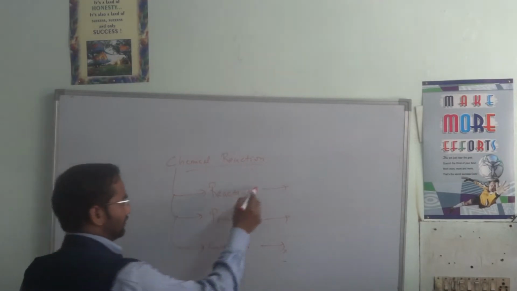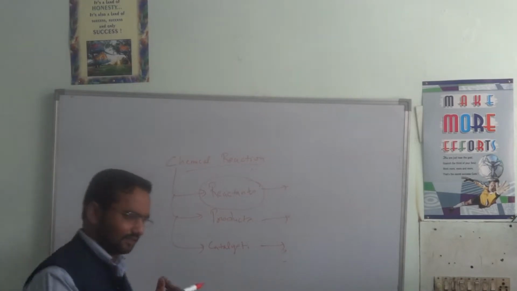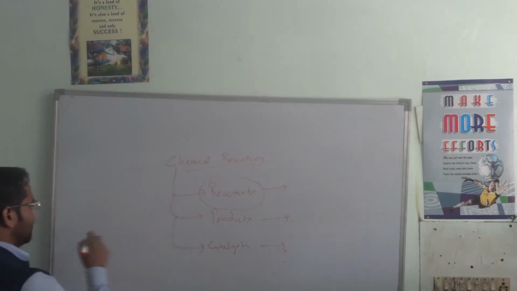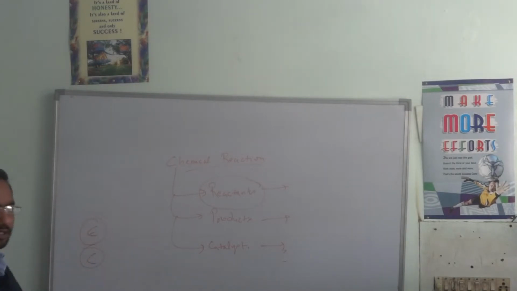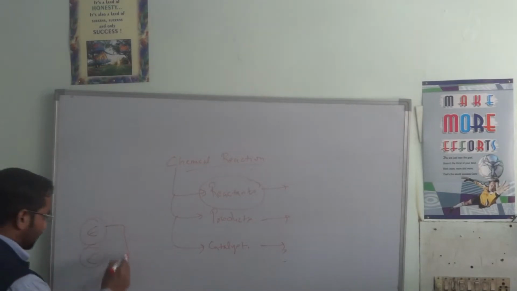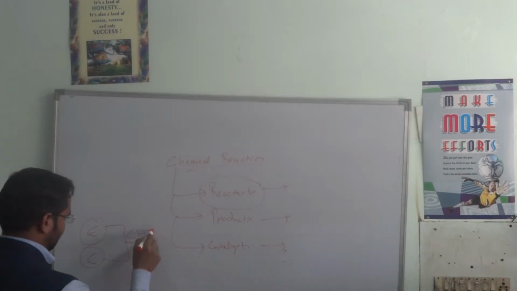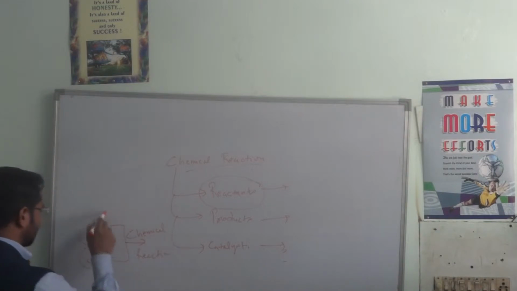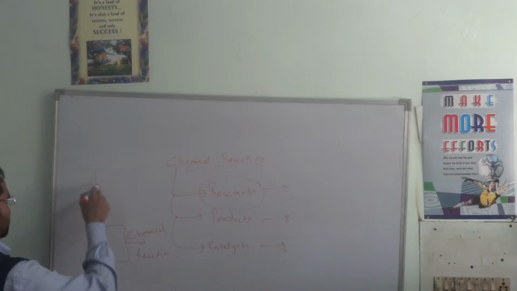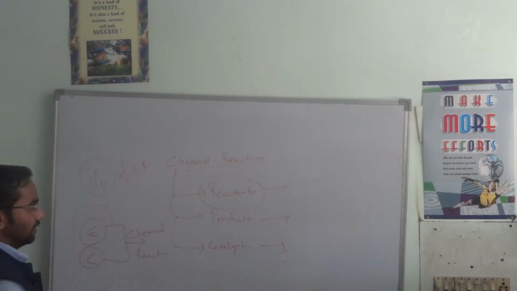Now let us see what a reactant is. A reactant is a combination of elements and compounds which are going to take part in a chemical reaction, or we can say these are the inputs of a chemical reaction. Now, are you able to understand this?